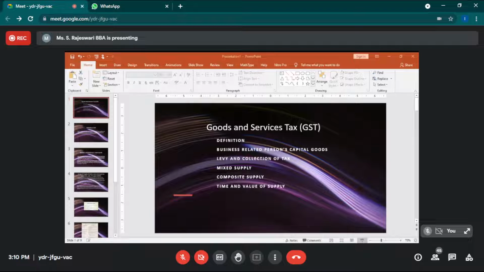Though they come under one single umbrella, they are two different entities. So in that case, when you supply goods to this kind of related person, how will you calculate the tax?